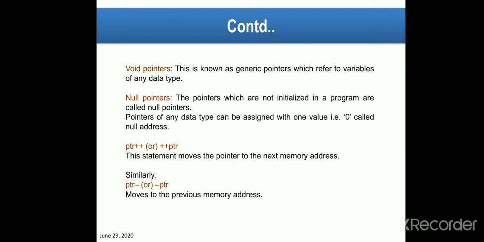After that, ptr++. As we have taken the pointer variable name ptr, so ptr++ or ++ptr. This statement moves the pointer to the next memory address. Similarly ptr-- or --ptr moves to the previous memory address.